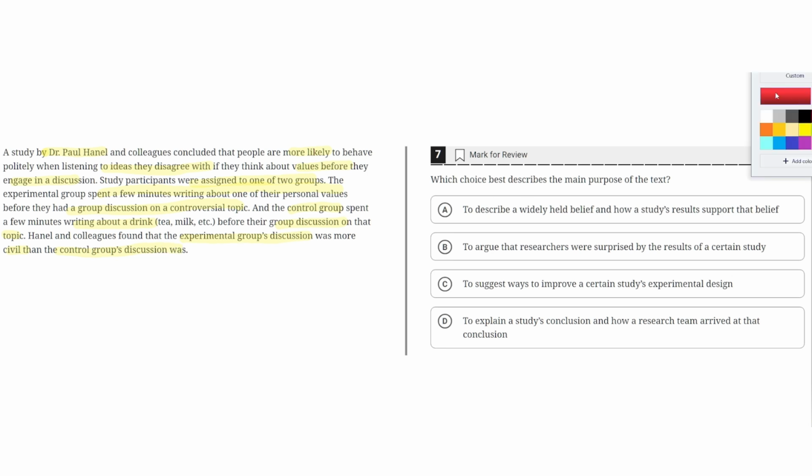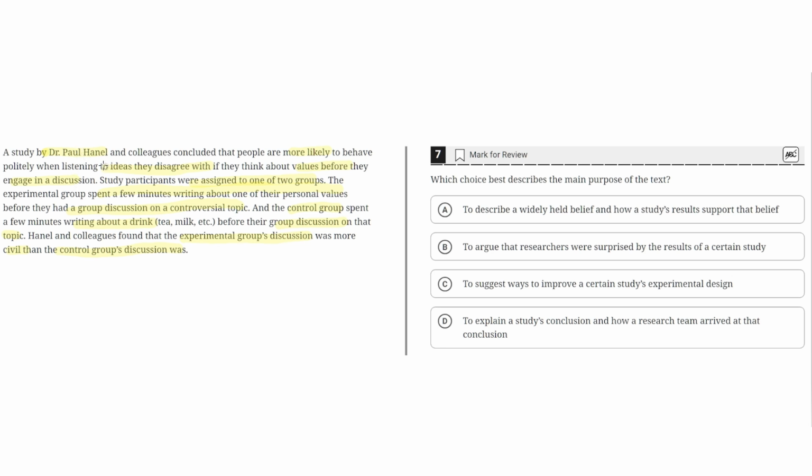So option choice A says, to describe a widely held belief and how a study supports that belief. This is incorrect because in the text there is no widely held belief that is discussed. It simply begins by highlighting a study by a group of scientists and introduces how the conclusion of that study was that people are more likely to behave politely when listening to ideas they disagree with if they think about values before they engage in a discussion.